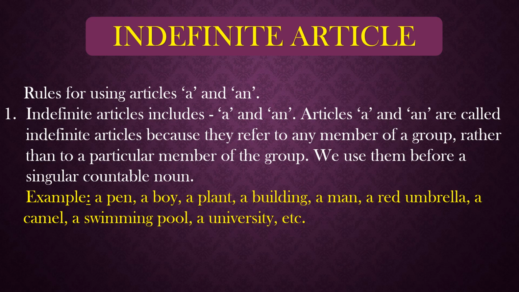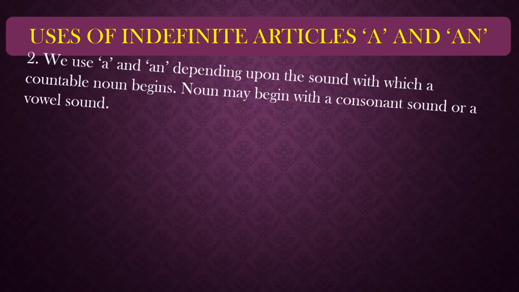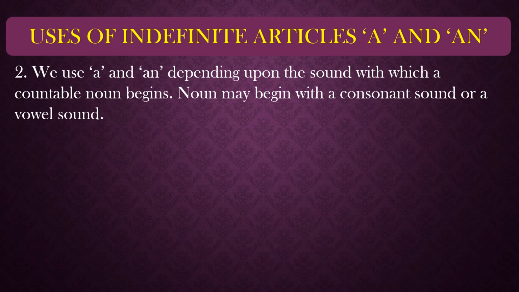So: a pen, a boy, a plant, a building, a man, a red umbrella, a camel, a swimming pool, a university, etc. These are examples. Now the next rule is that we use "a" and "an" depending upon the sound with which a countable noun begins. A noun may begin with a consonant sound or a vowel sound. We all are aware that "a" and "an" are used in front of sounds. We check the sound first, and then according to that we use "a" and "an".